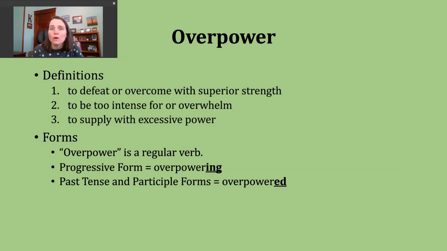The base verb, overpower, ends in a voiced R sound. This means our ed ending is just going to make a d sound. I'm not going to add an extra syllable to the word when I say it. The past tense and the participle form of our verb should sound like this: overpowered, overpowered.